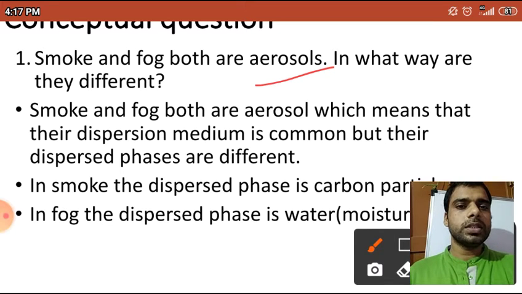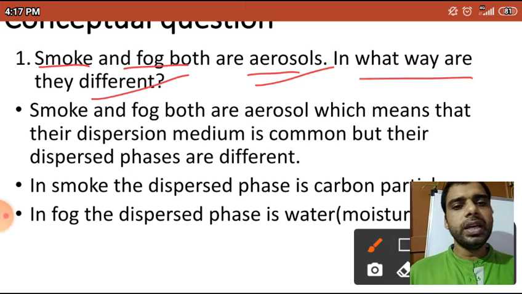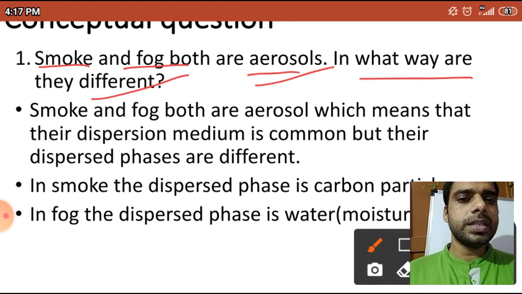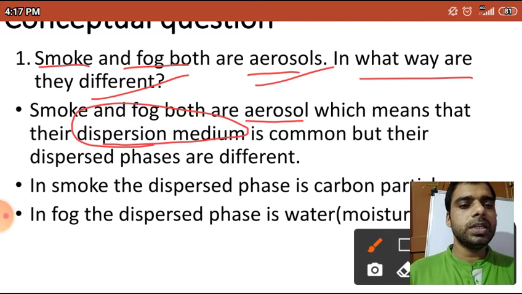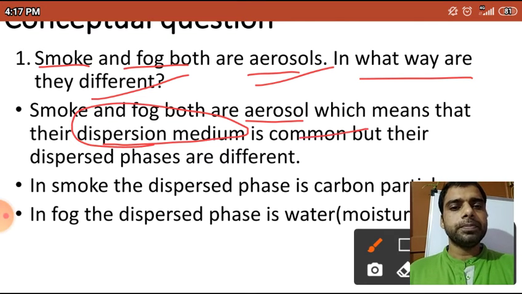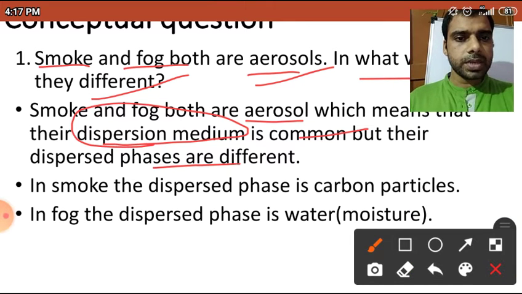So here the question is, smoke and fog both are aerosols. In what way are they different? So you can see here, if the answer is given that smoke and fog both are aerosols, which means that the dispersion medium is common. But their dispersed phases are different.